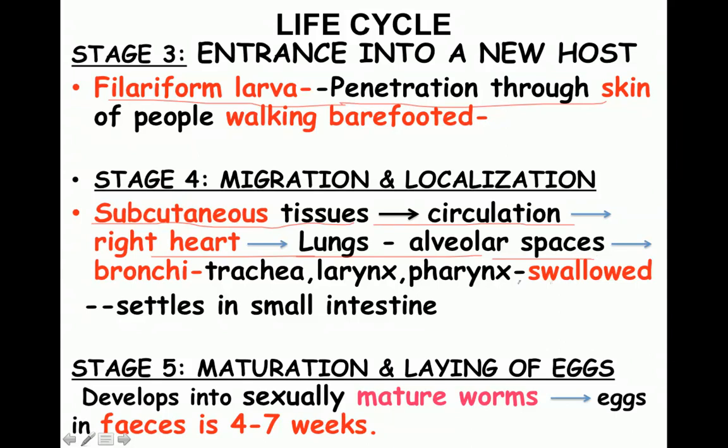There is excessive cough, as a result of which the larvae come with the cough into the throat and they are swallowed. After being swallowed, they settle down again in the small intestine. Next comes stage 5, where they start developing into adult form. The male fertilizes the female and the female then starts laying eggs, and this cycle is repeated again. So again, for the life cycle of Ancylostoma duodenale, there are 5 steps which you need to remember, and if you remember the steps, you will be able to give the life cycle.